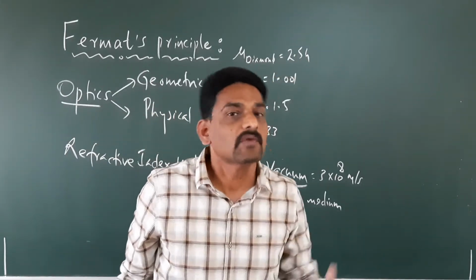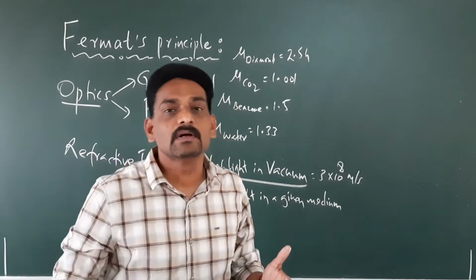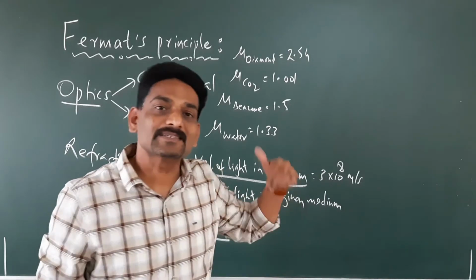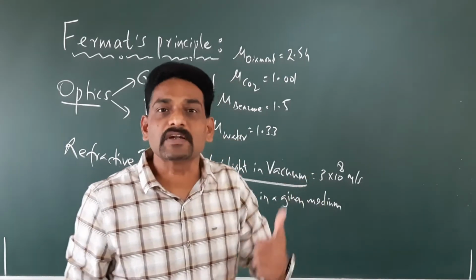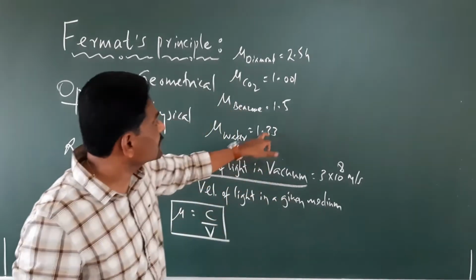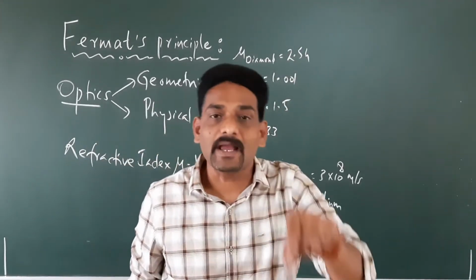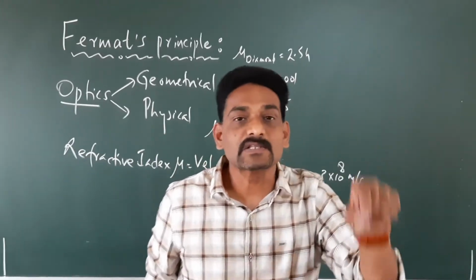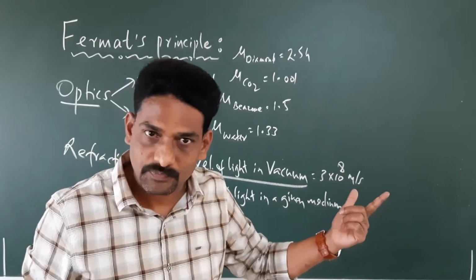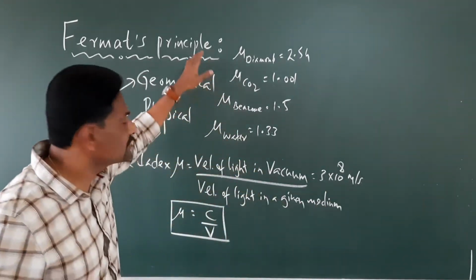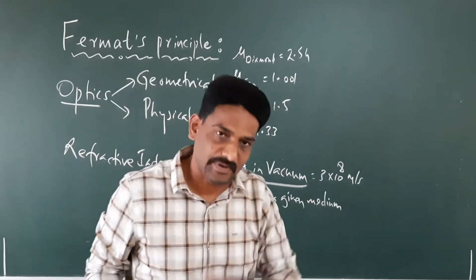So this is how, when light travels from one medium to another, depending upon the decrease in velocity, the corresponding refractive index changes. And the corresponding number always tells us how many times slower the light is traveling in that medium compared to vacuum. So this is about the refractive index.